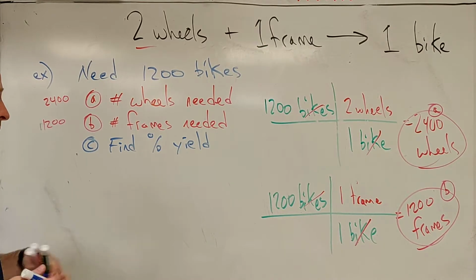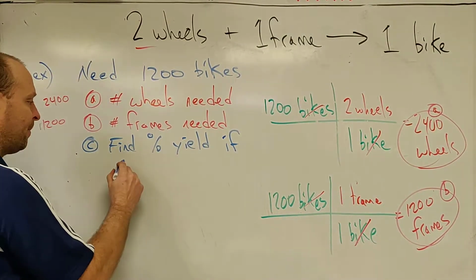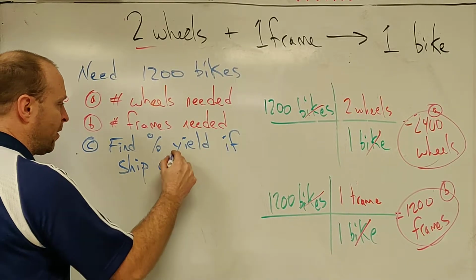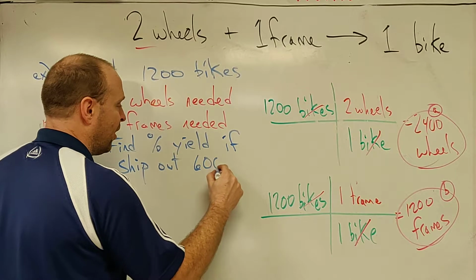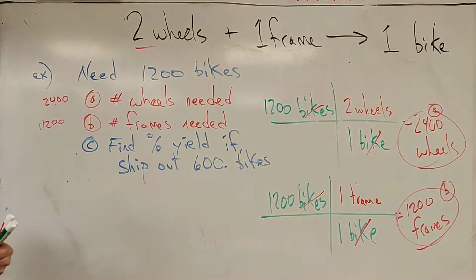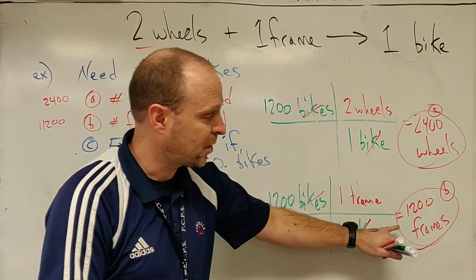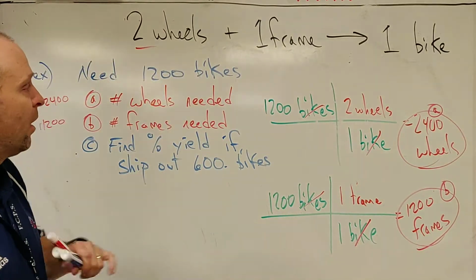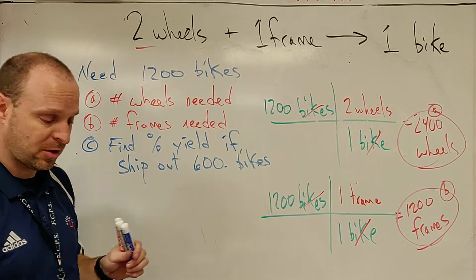And that's based more in reality. So find the percent yield if you were able to ship out some number of bikes. And let's just say we can ship out 600 bikes. All right. And our percent yield is just a ratio, right? A ratio of how many things you could have made, which in this case was 1,200 bikes, to the number of things we actually made, which is 600 bikes.